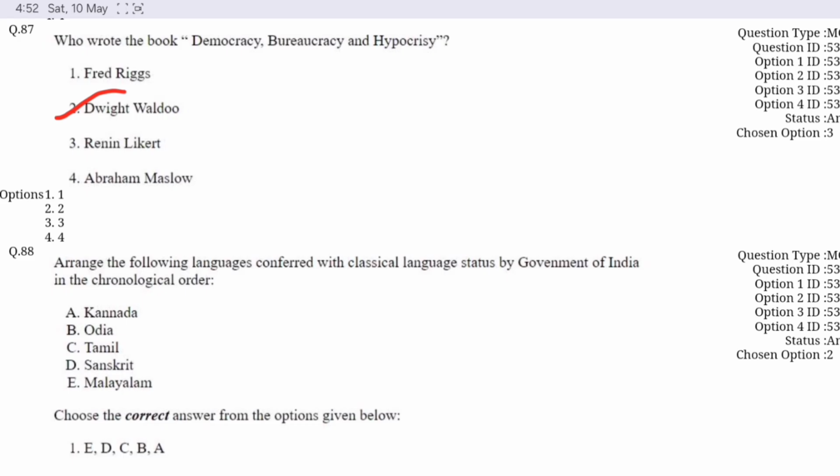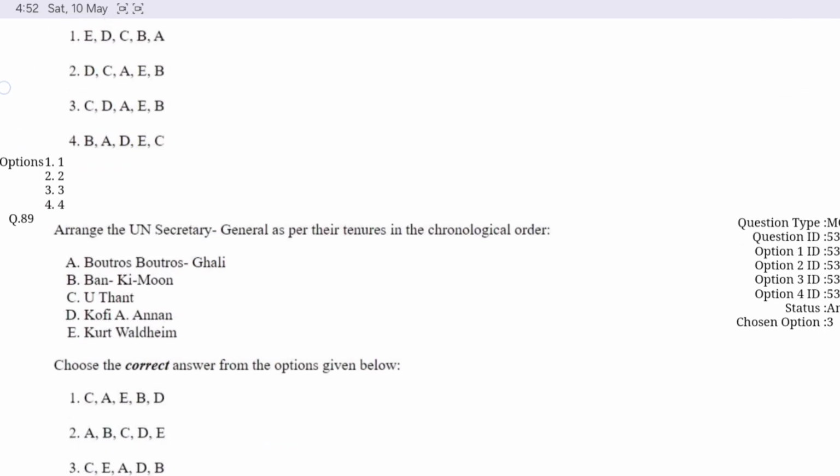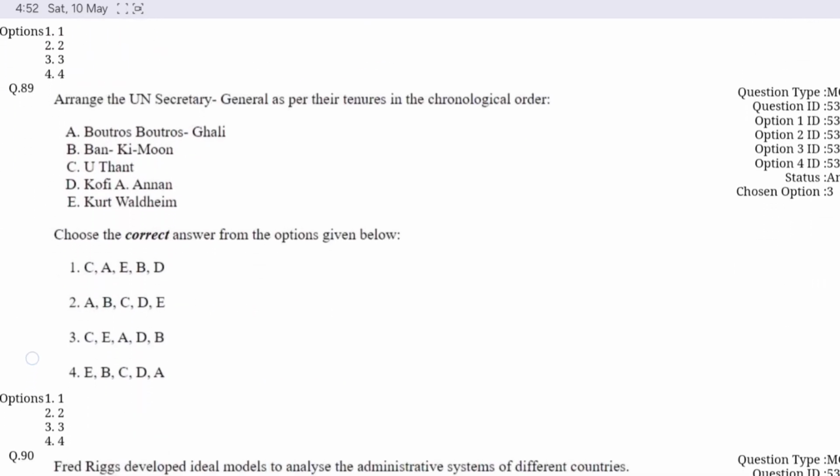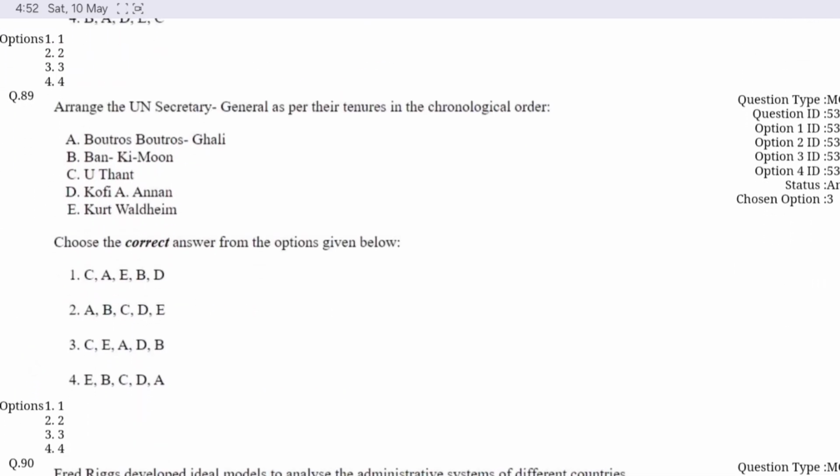Arrange the following languages confirmed with the classical language status by the Government of India in the chronological order. Option C is correct here. First is Tamil, then Sanskrit, then Kannada, then Malayalam, and then Odia. Now question number 89. Arrange the UN Secretary General as per their tenure in the chronological order from the code given below. Option C is correct here. First is U Thant, then Kurt Waldheim, then Boutros Ghali, then Kofi Annan, and the last is Ban Ki-moon.